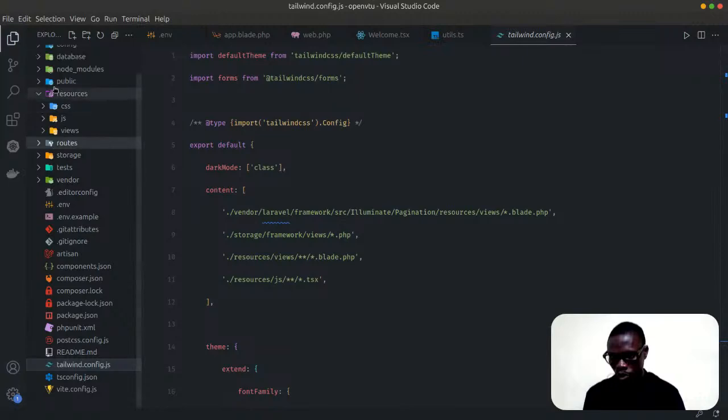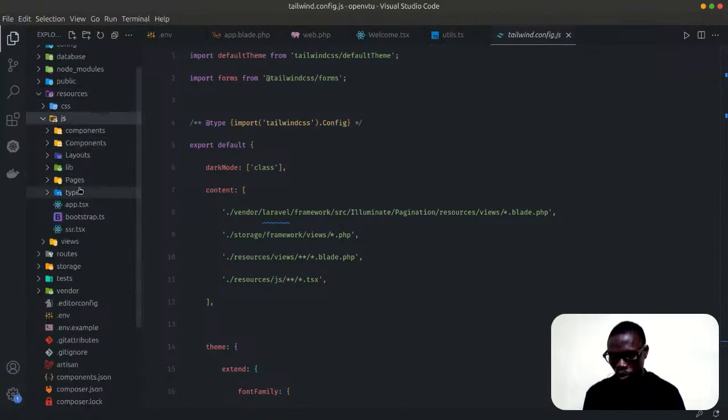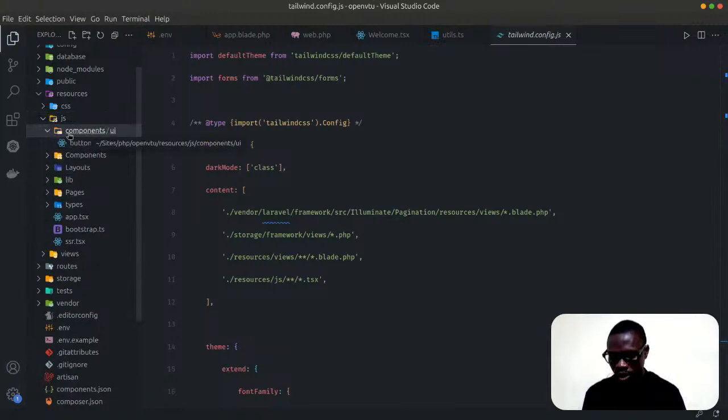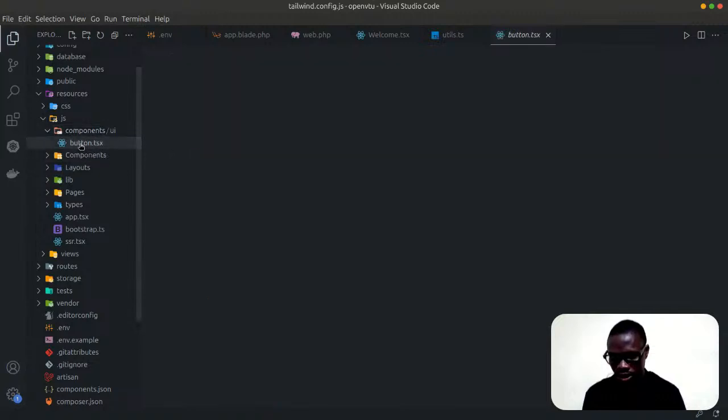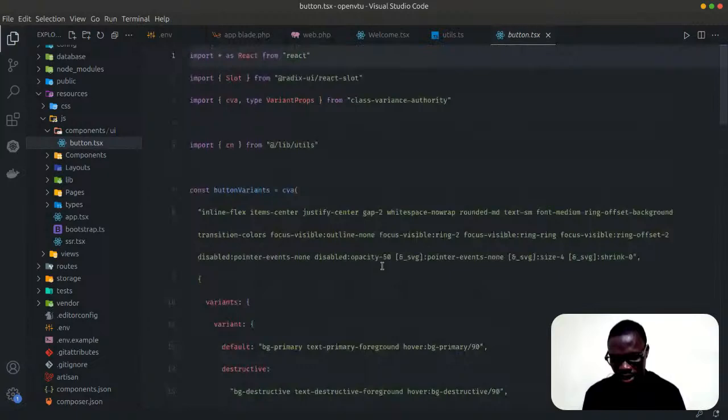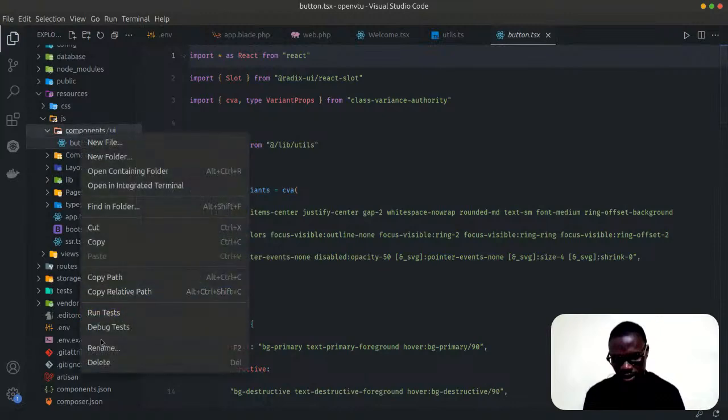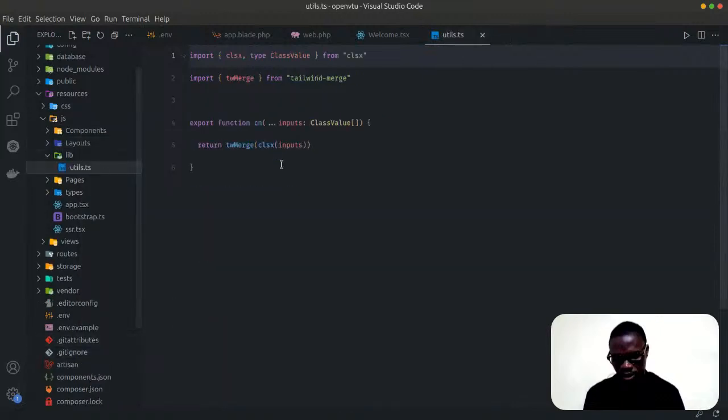So let's go back to our assets. This is where our code is stored. You can see something here. We have components with small c, then UI and the button component, which is from ShadCN. But I'm going to correct something here, which I always do in my Laravel projects that I use with ShadCN. I'll just delete this directory. So let's go back to our